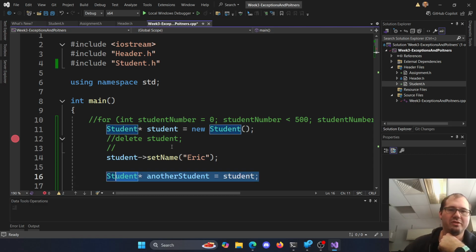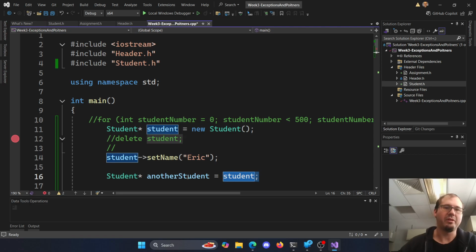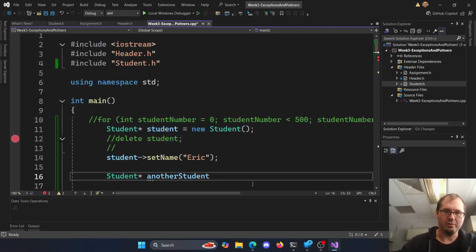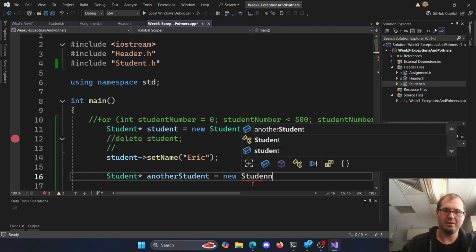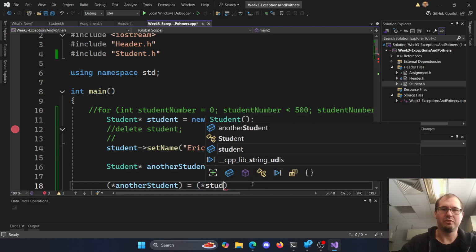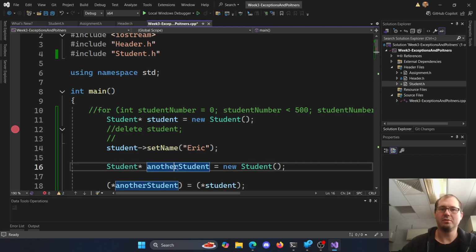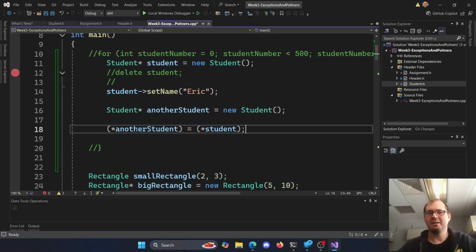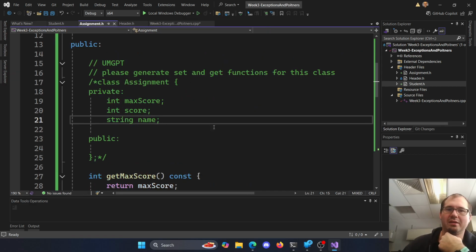Or if we were just dealing with our regular objects before we dealt with all the pointer nonsense here, or we can say, hey, my student pointer equals a new student here. Again, this gets a little silly with our pointers here, but we'll say, hey, the dereferenced another student, so the value there equals my dereferenced value of student. Say, hey, change the value to this value here, right? We're not going to get the copy we want to get here because their internal arrays are going to be the same. So if we went and added some assignment, right?